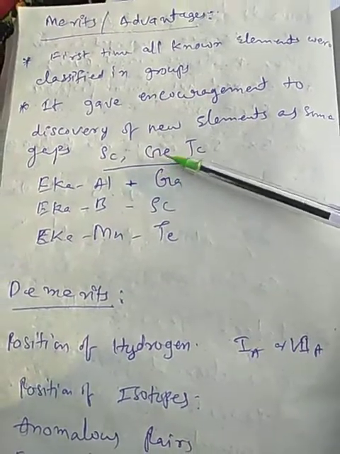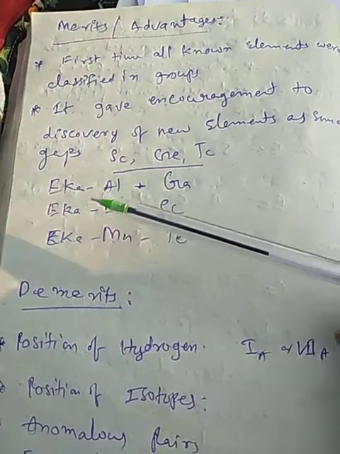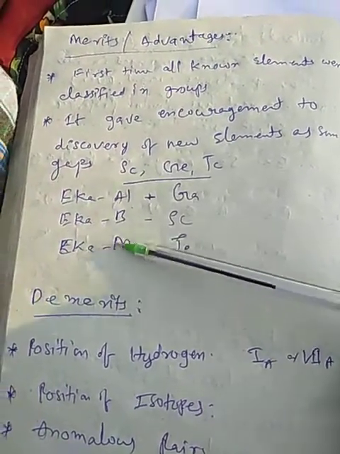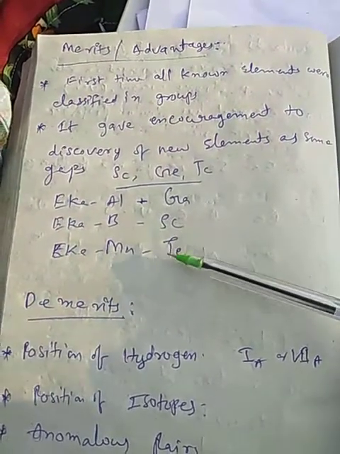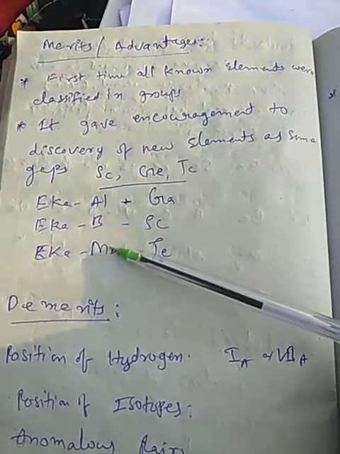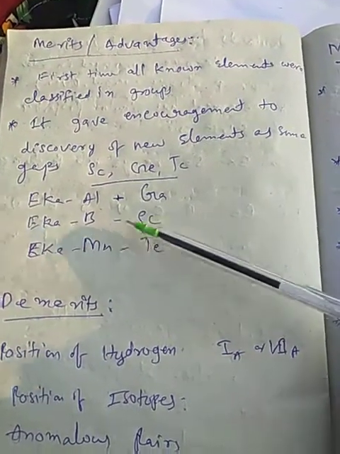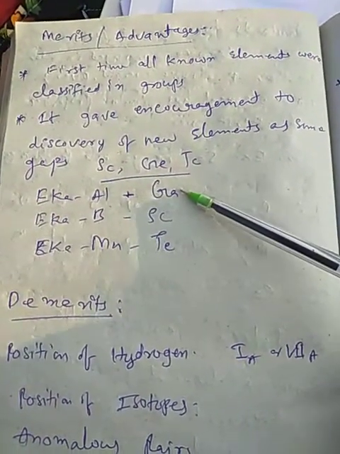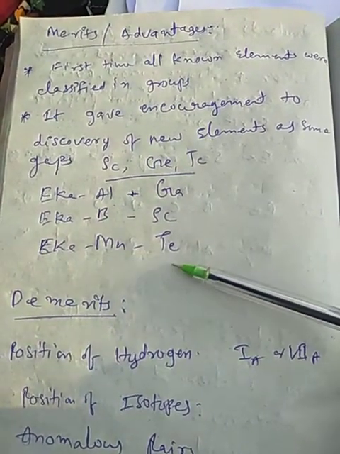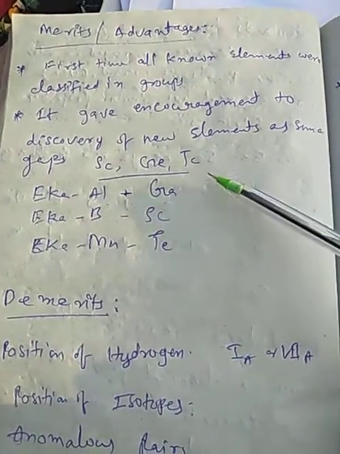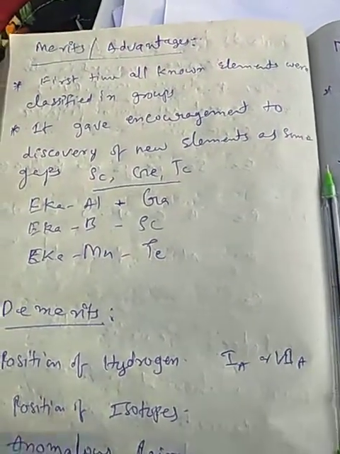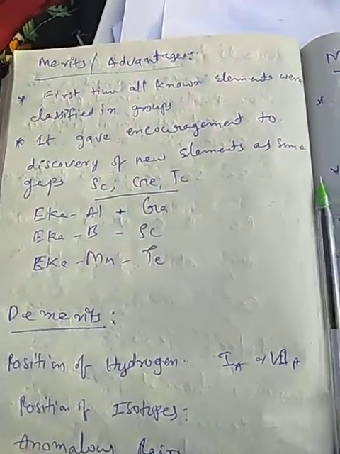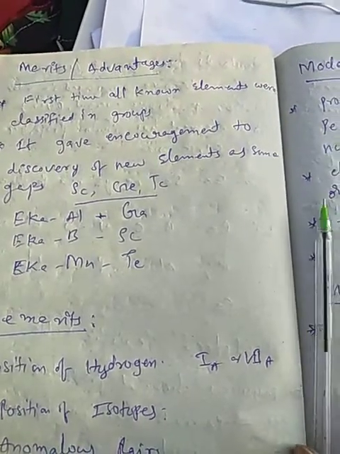Now here see some elements: eka aluminum, eka boron, eka silicon, and eka manganese. These elements were not discovered at that time, but later we discovered them: gallium, scandium, technetium. When the Mendeleev periodic table was made, vacant positions were available in it for the discovery of new elements.